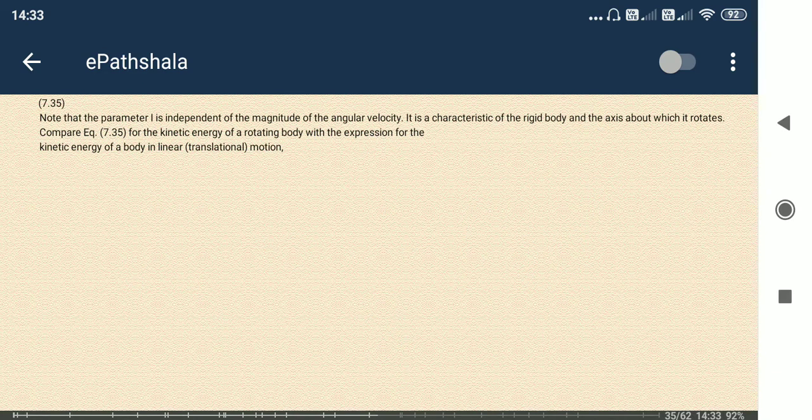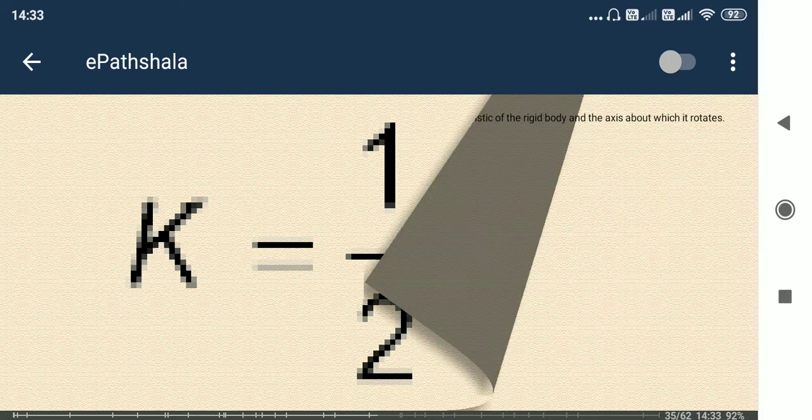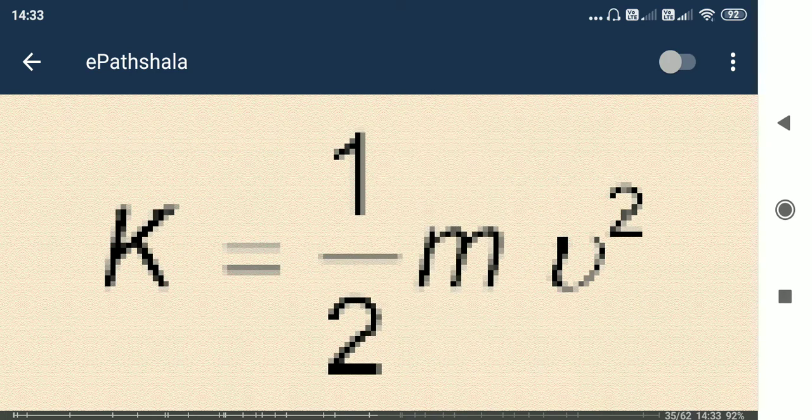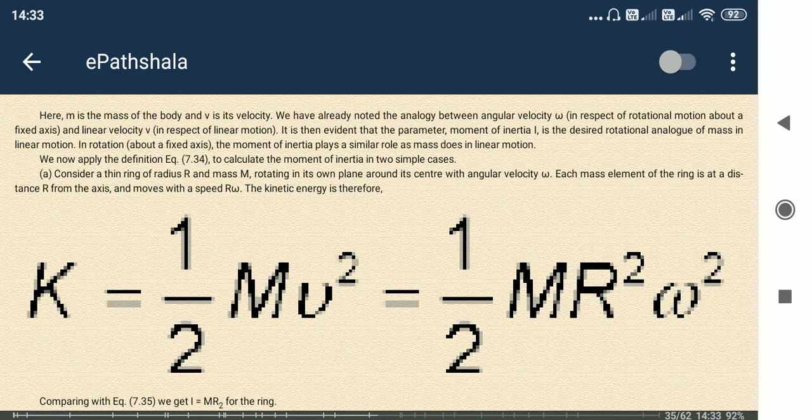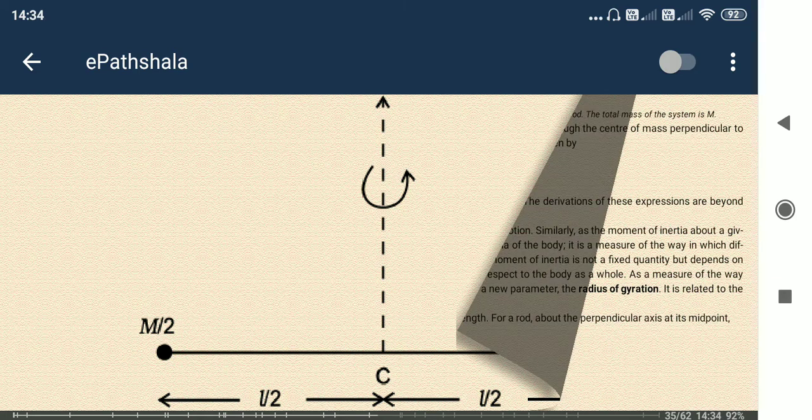Here m r square is known as moment of inertia. In translational motion we have mass as inertia, but moment of inertia means m r square, and that is written as I. So for translational motion it is half mv square, and for rotational motion it is half I omega square, where I is the moment of inertia.